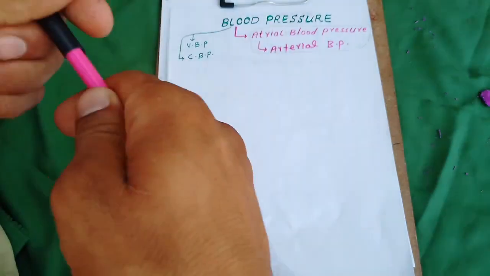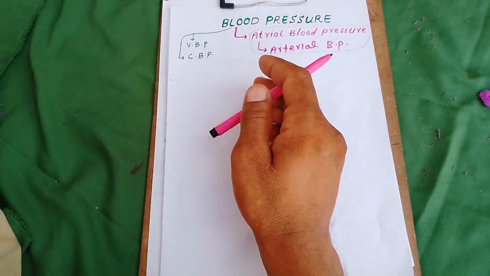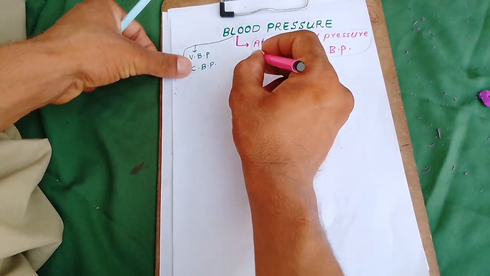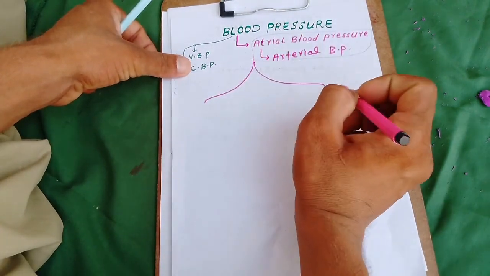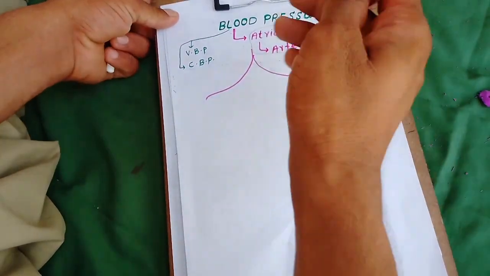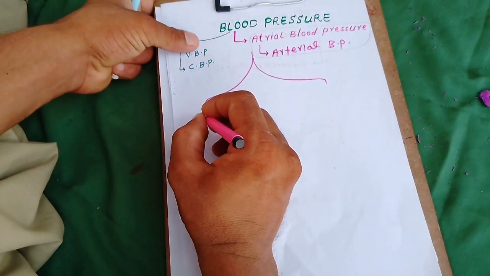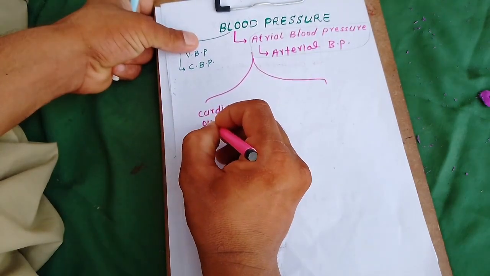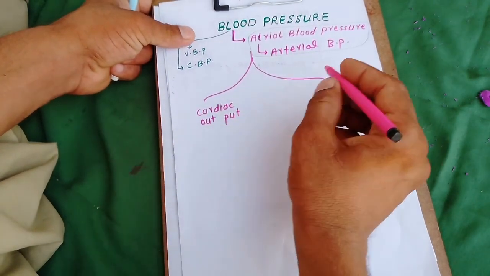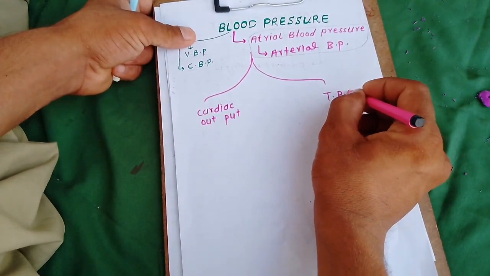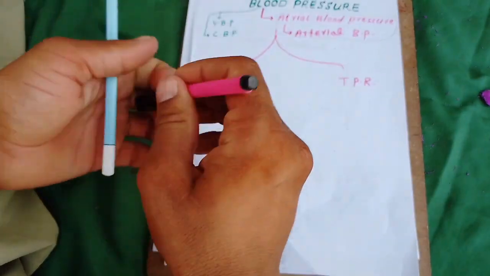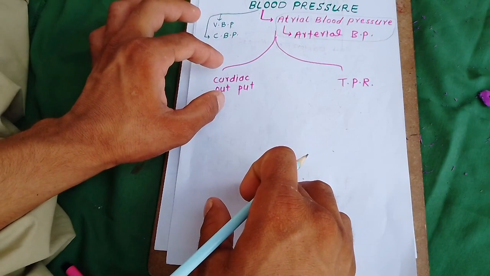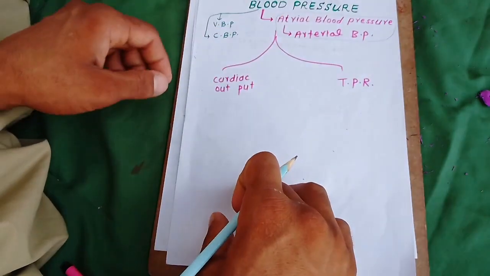There are two main factors which maintain the blood pressure: number one, cardiac output, and number two, total peripheral resistance. These two factors mainly maintain the blood pressure all the time in the body.